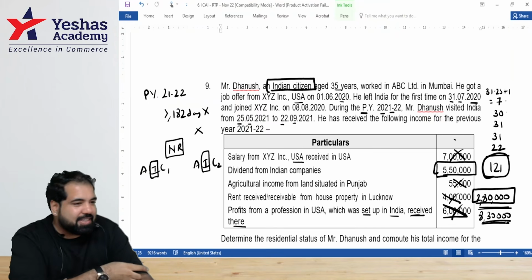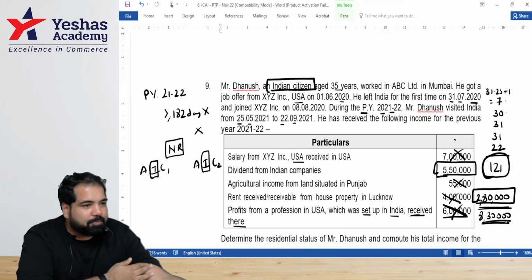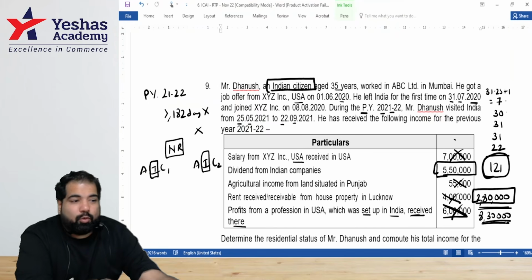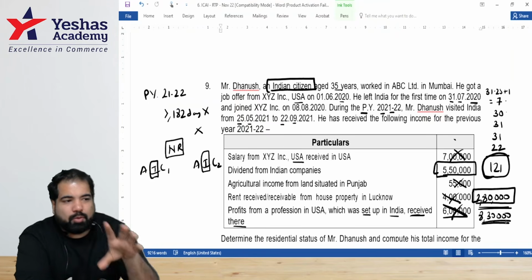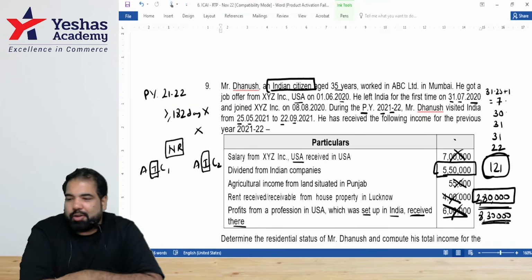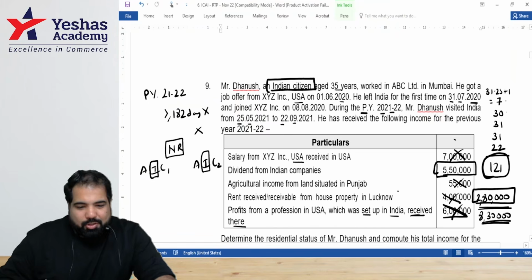Yes, the days calculation. They've given a period, and he's EVA there. So the date here won't matter, because only if he's in employment on a foreign ship. That day counting is only for people who work on foreign ships. Yes. All right. Perfect. That's question number 9.